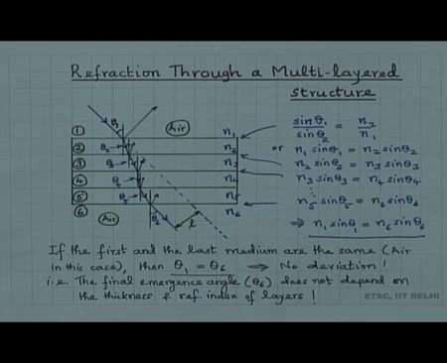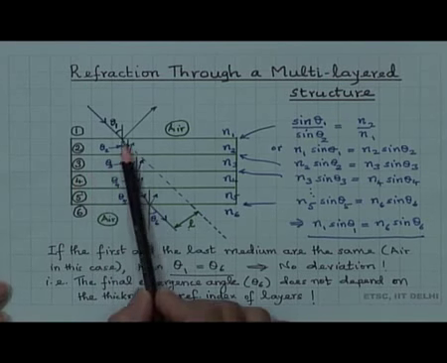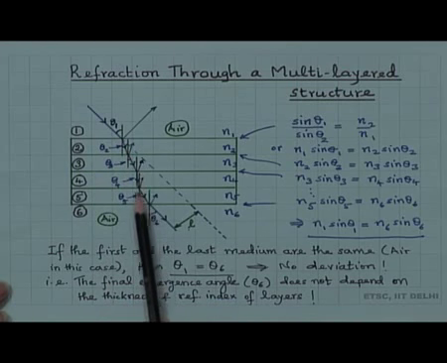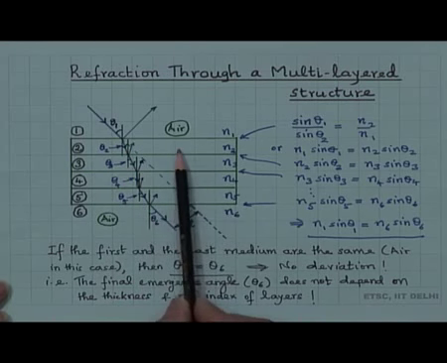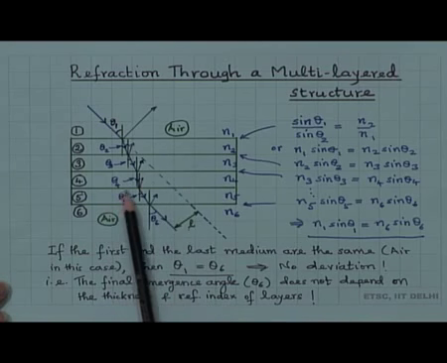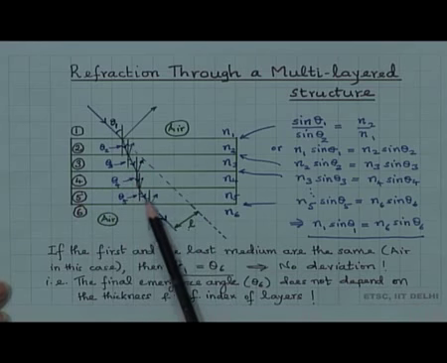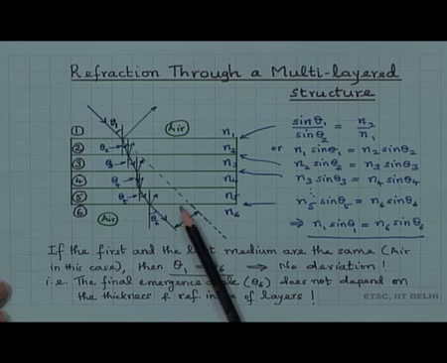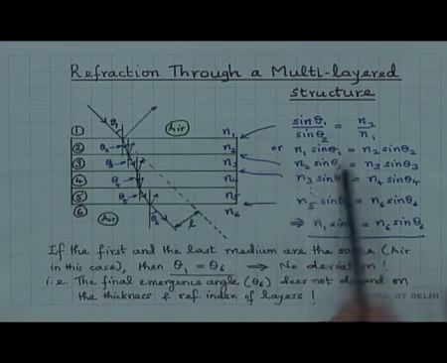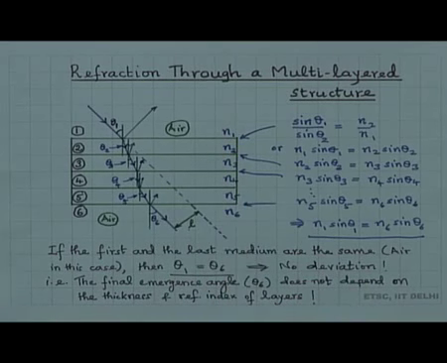Now, Snell's law has to be applied at each interface. Depending on whether it is going from rarer to denser or denser to rarer, the ray will bend away from or towards the normal. We can see here, for example, the ray is bending away from the normal and again away from the normal. I have just taken some refractive indices, but we have not given any values here.